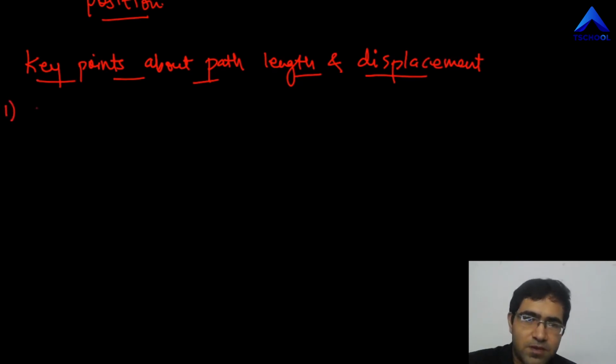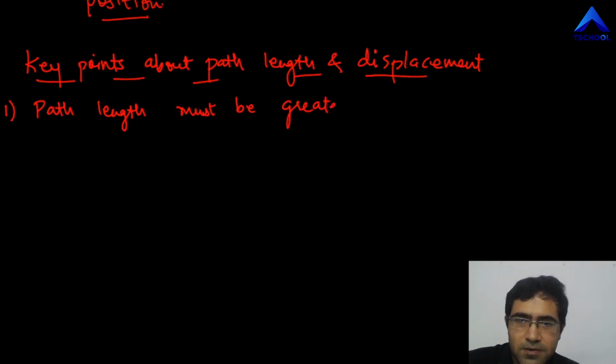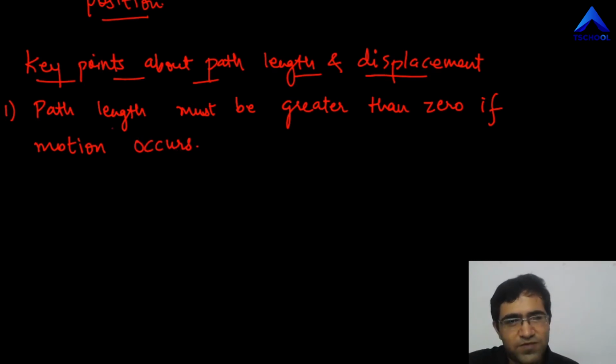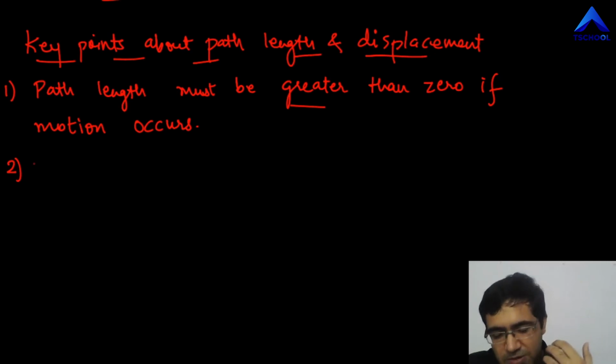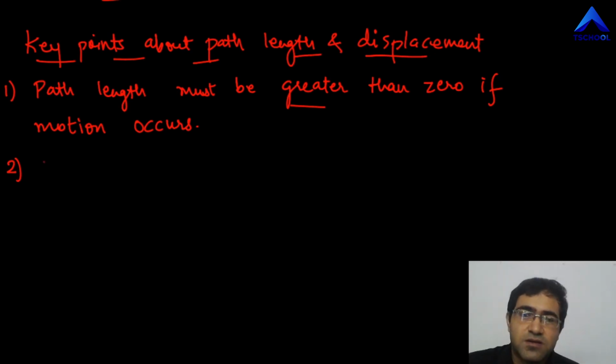Number one, path length must be greater than 0 if motion occurs. That is, if motion happens, if something moves, the path length must be greater than 0, right? Because if something moves, it will have a path, it will have to travel some distance. Path length has to be greater than 0 if motion occurs, but there's no such rule about displacement, right?